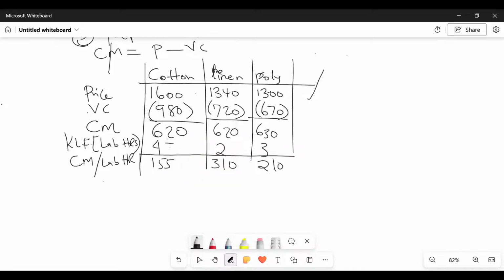So when we come here, we are ranking, ladies and gentlemen. Remember, the higher the better, isn't it? So the 310 ticks number 1. So this becomes number 1. Number 2 is who? Poly, 210. And then in this case, cotton takes number 3. So that is ranking.